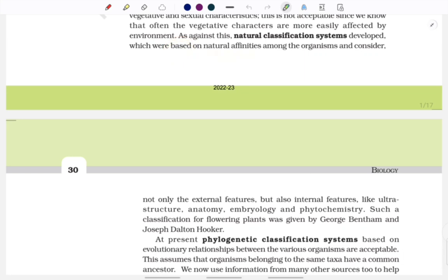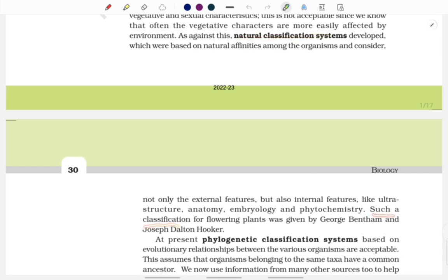When we talk about natural affinities, it not only considered the external features as the artificial system did, but it also considered the internal features like ultrastructure, anatomy, embryology and phytochemistry. So these things were also considered when it comes to the natural classification system.